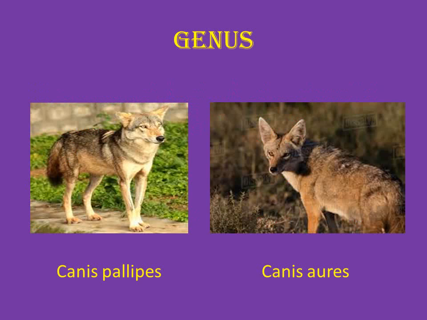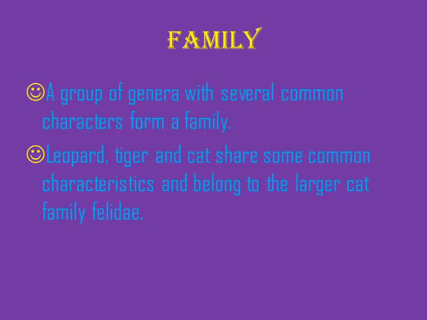So Canis familiaris, Canis aureus. Then family. A group of genera having several common characters are together kept in a group that is family. For example, leopard, tiger, cat, they share common characteristics.